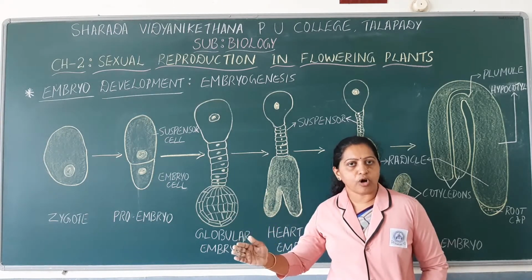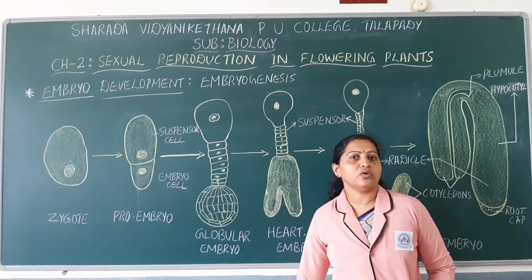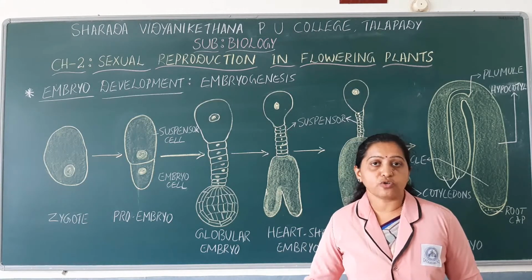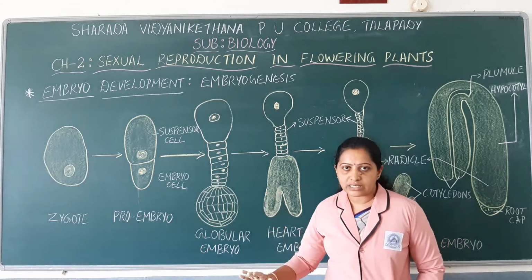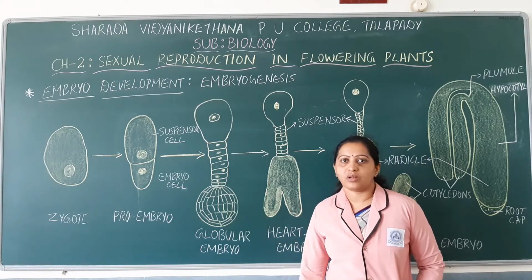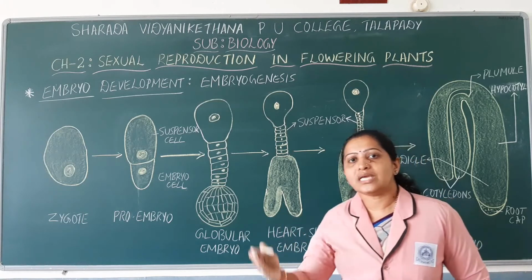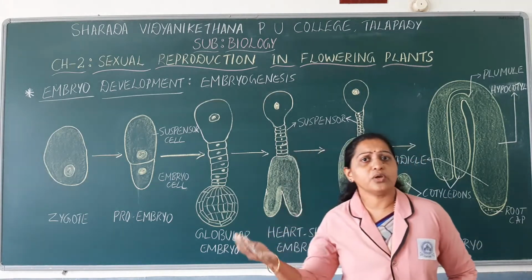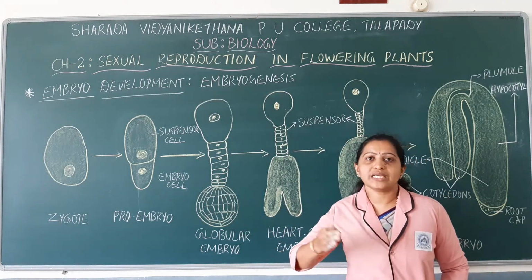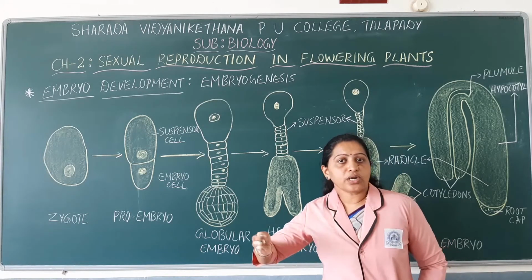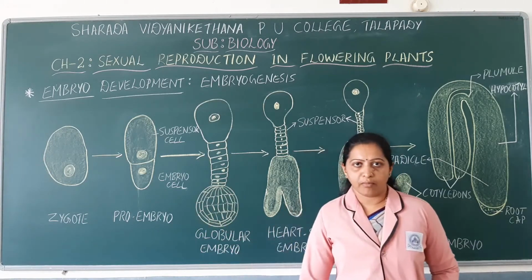Many cells are formed and these cells then undergo cell differentiation to form different types of cells, and then an embryo will be developed. Okay, so we'll see what are those stages of embryogenesis, or what are those stages that the zygote undergoes to develop into embryo.